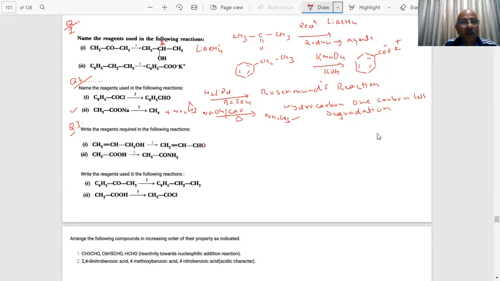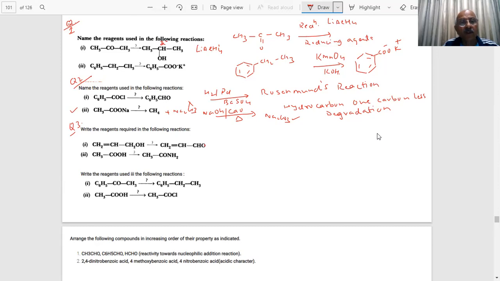We can use an oxidizing agent in this. Alcohol will be oxidized by a mild oxidizing agent because the alcohol is being oxidized to CHO.